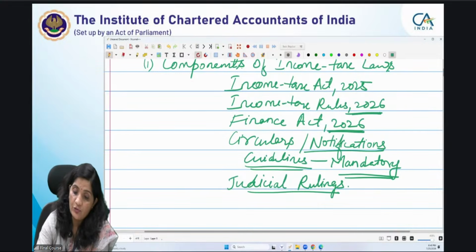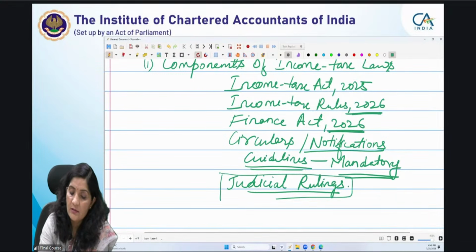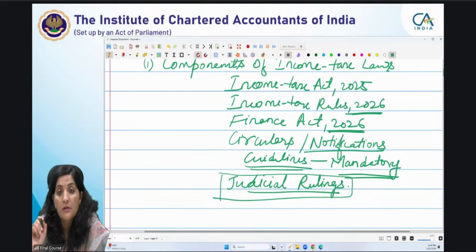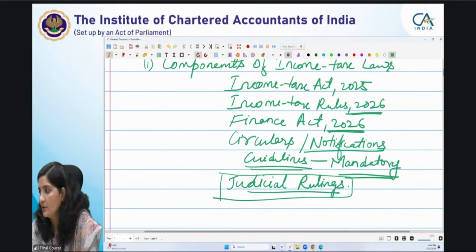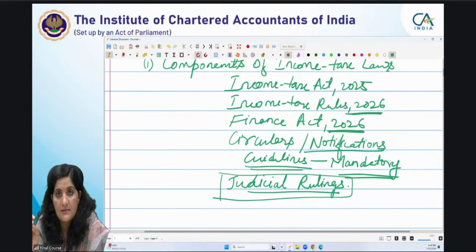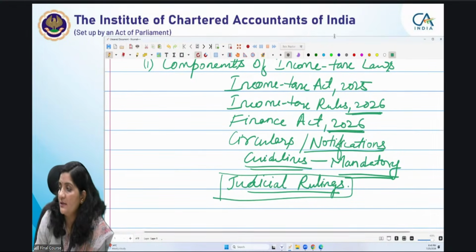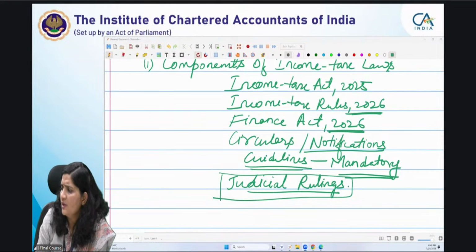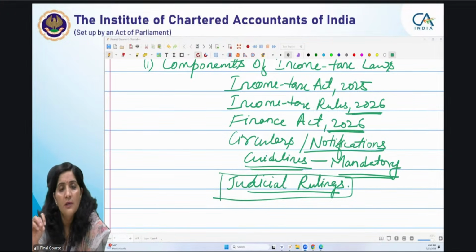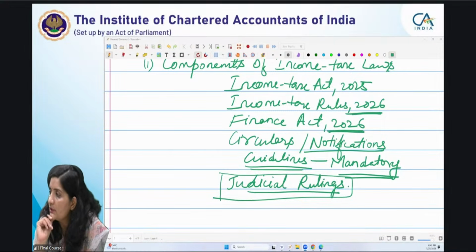Now my question to you, the judicial rulings which were decided with respect to the 1961 Act, because अभी तो नया act आया, you are not going to get the new rulings. The judicial decisions which were decided with respect to the Income Tax Act, are they really relevant for you? Are they really relevant for you? Yes, Kanaya, you are right.